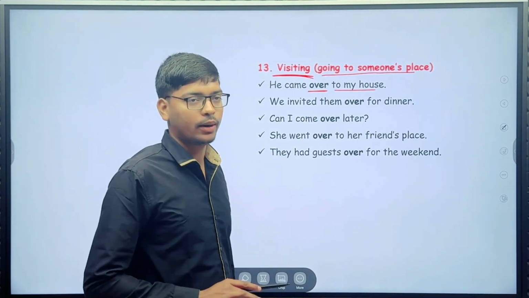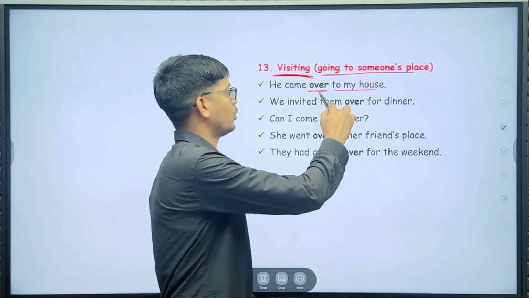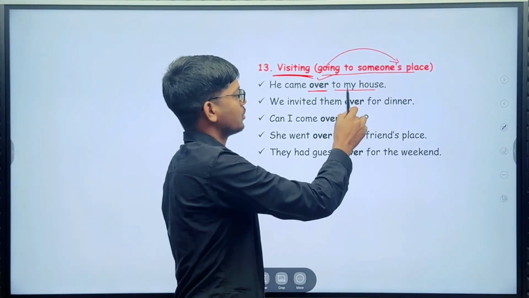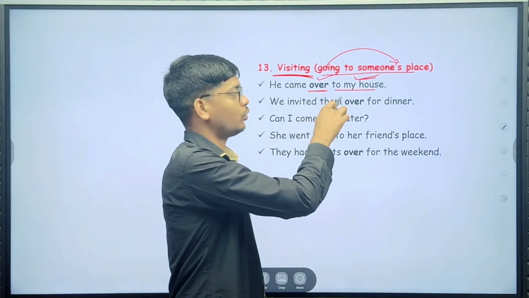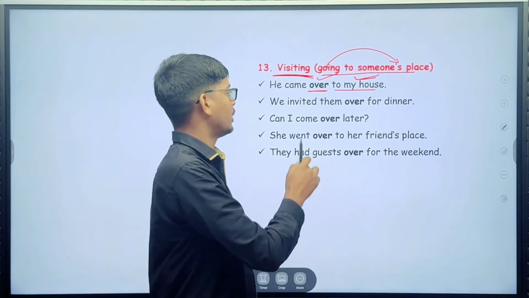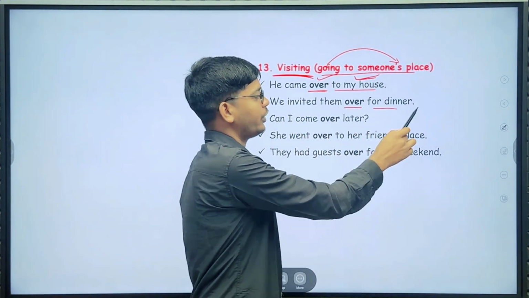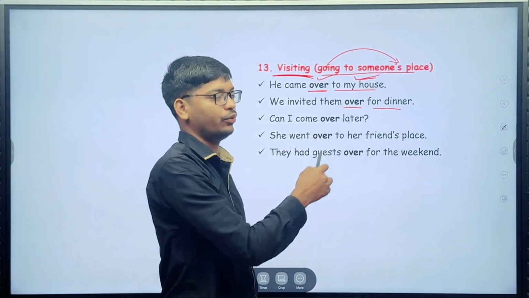So here over, going to someone's place. So came over to my place. We invited them over for dinner.